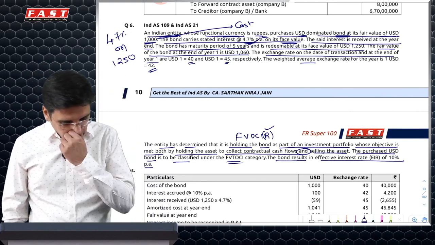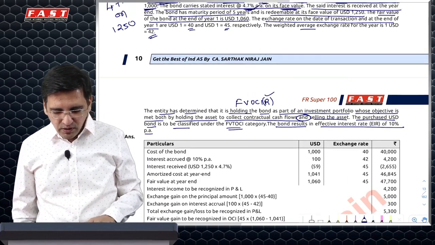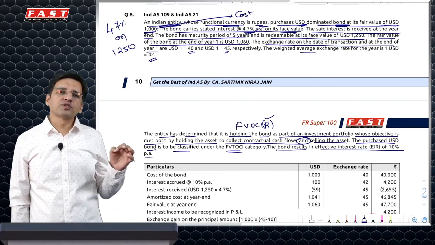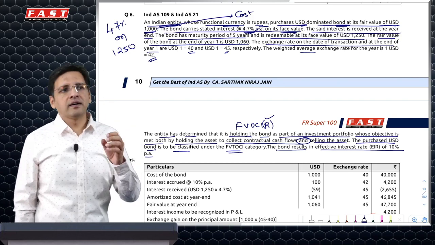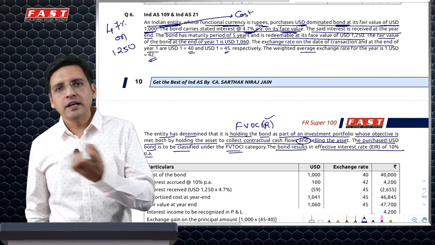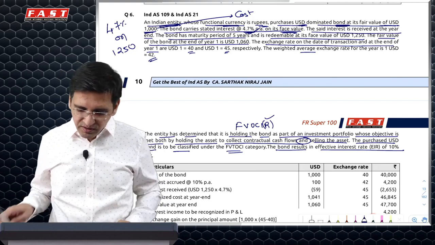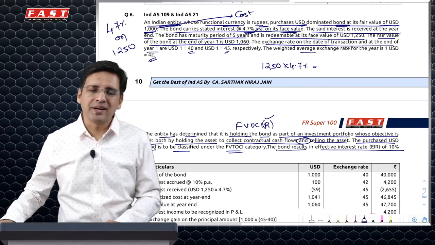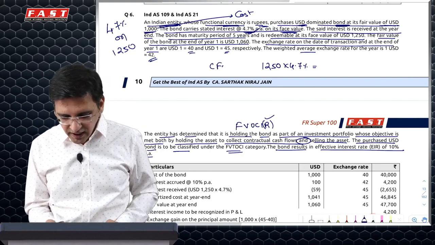Now, how do I do accounting for this? Essentially, they should have clarified what I need to do in this question; I possibly need to show accounting for the first year. In the first year, usually if we have an FVOCI model, we use the effective interest rate and the carrying amount, in fact ignoring the fair values, to calculate the interest income. So first and foremost, what would your interest income be in this case? Your actual interest is 1250 into 4.7%. This is basically what you are going to get. But this is not going to be your interest income. This is the cash flow on interest.